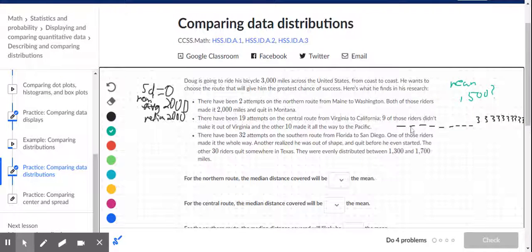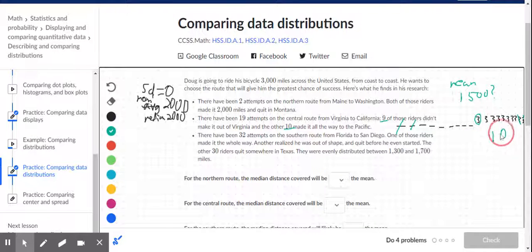That's the mean. We do know the median, right? So let's do the median. There are 19 total riders in this group. That tells me that the median number can be found just by crossing off one at a time. If we did that, we would end up with this middle number.